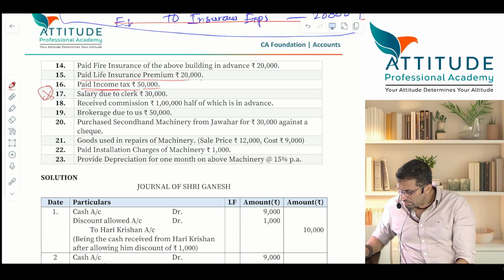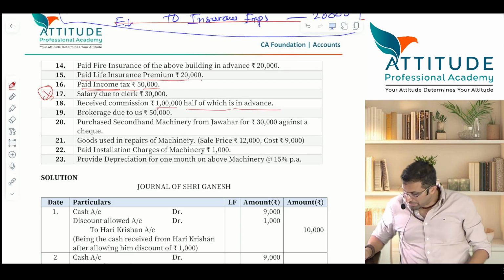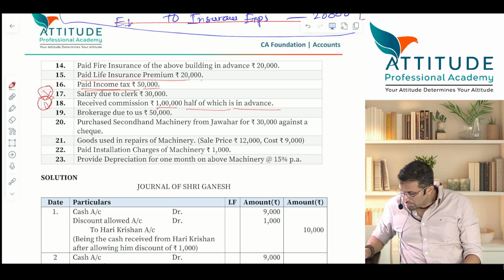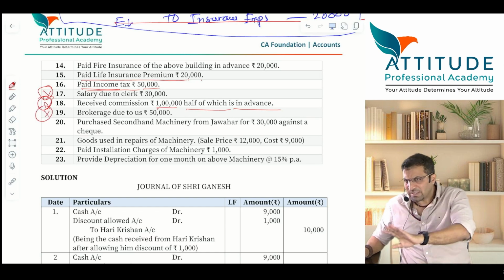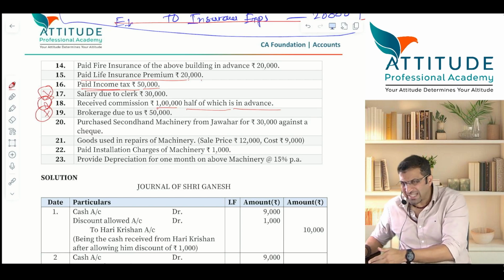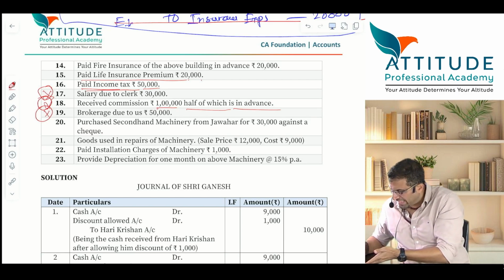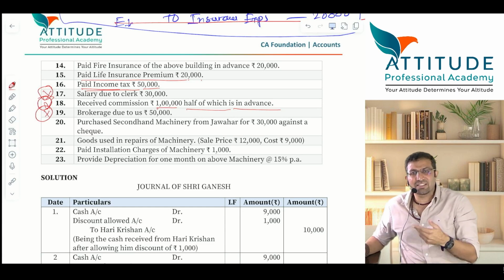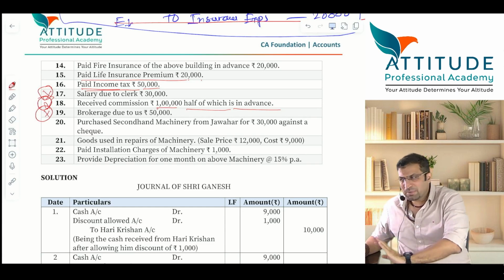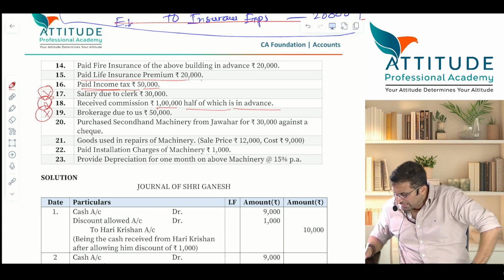Received commission 1 lakh, half of which is in advance. ये भी बाद में देखेंगे. Brokerage due to us, ये भी बाद में देखेंगे. हाँ, I'll tell you. Because I have to explain those concepts. I know, you know, sir, you can explain, na? We know it is advance. Advance received is always a liability. I know that. But I'll take it in a very simple manner and then we can crack it out.